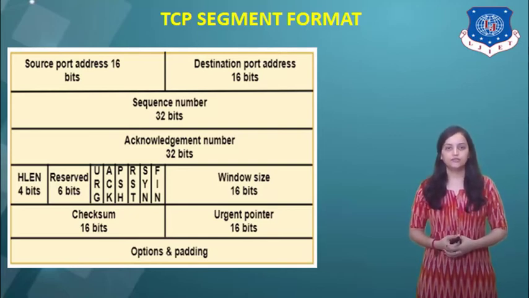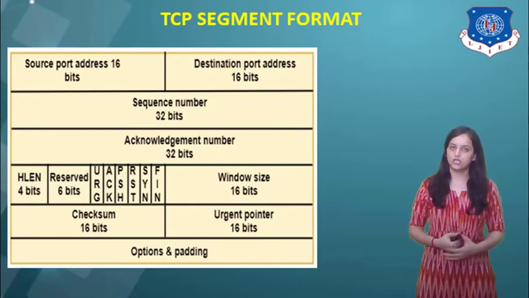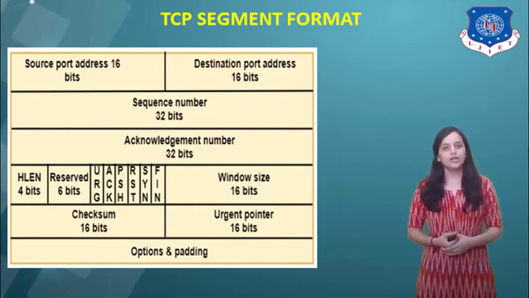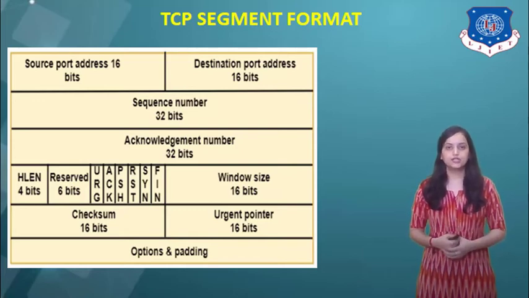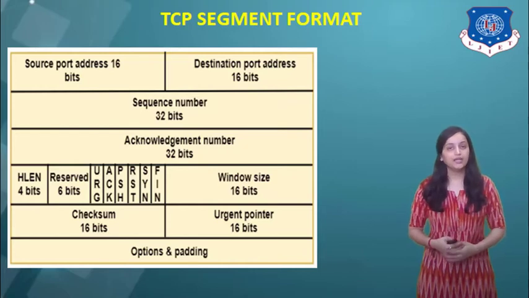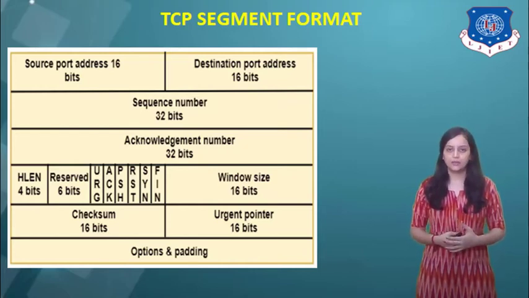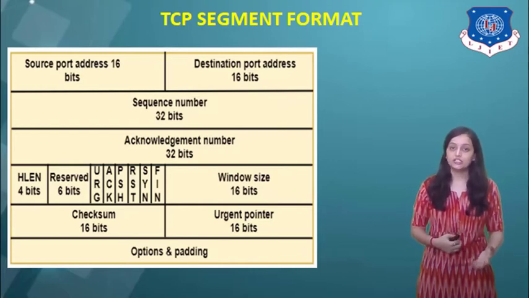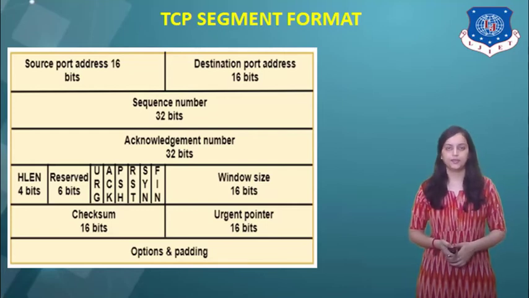Next is the field which is reserved. It is a 6-bit field which is reserved for future uses. The next field is the control bit field. Each bit of a control bit functions individually and independently, and a control bit defines the use of a segment or serves as a validity check for the other fields.